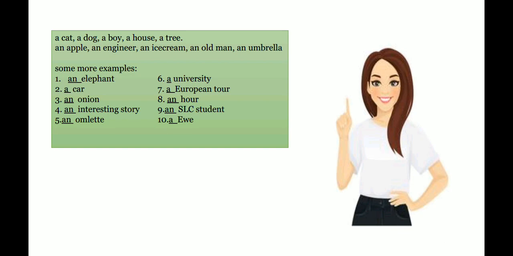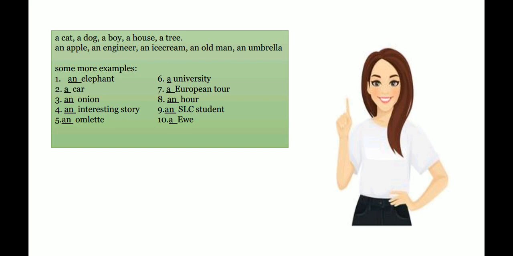We use a because even though university starts with the letter U, the first sound of the word is not a vowel sound. We don't say university with a vowel, we say yuniversity. So that first sound is a Y sound, which is a consonant sound. So we say a university. Number 7 is similar. The word European starts with a Y sound.